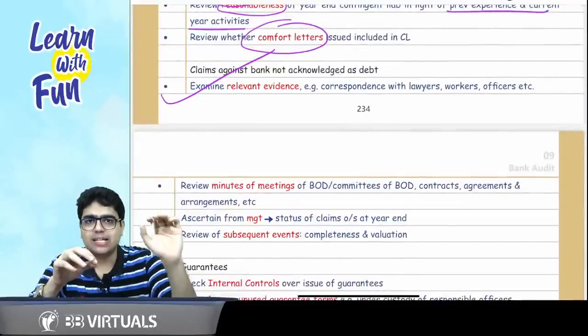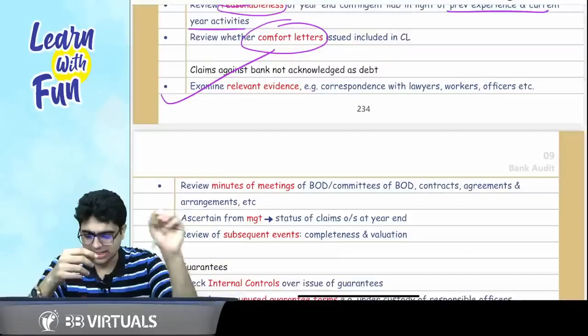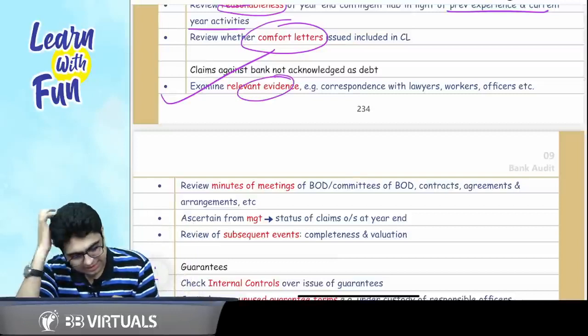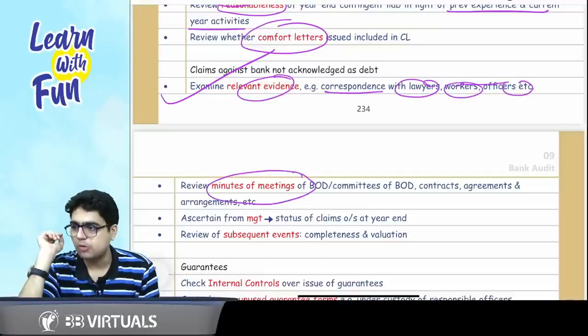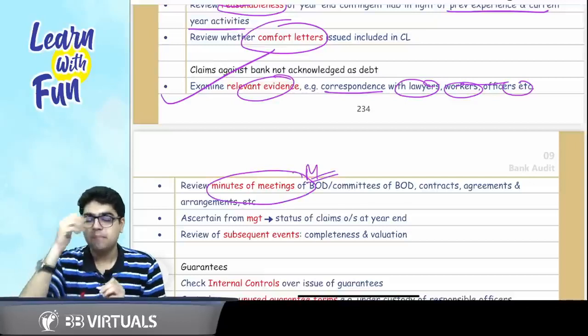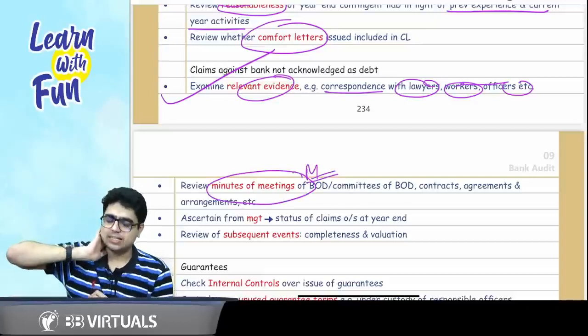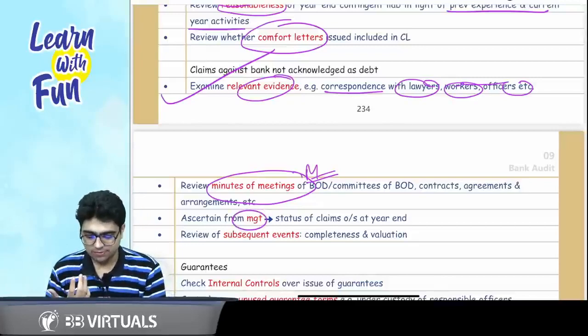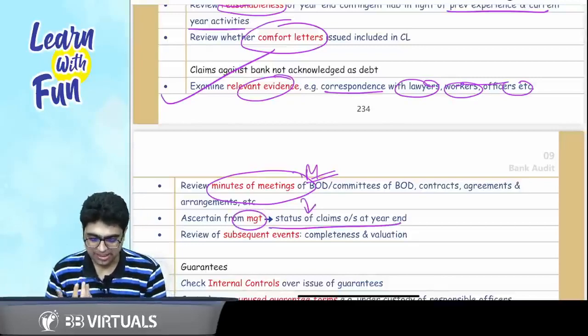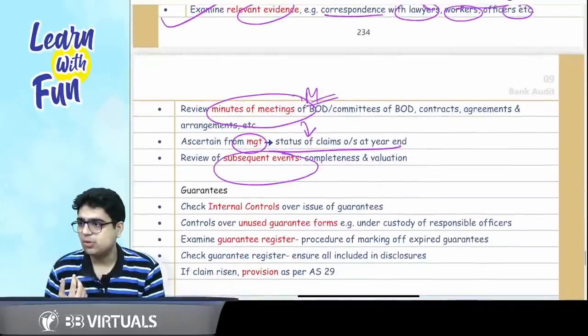So whatever be the claims, how will you get to know about them? From the management. Examine the relevant evidence, that is the correspondence with lawyers, workers and officers. Plus you can review the MOM, minutes of the meeting of the board of directors, committees of the board, contracts and arrangements. Also ask the management what is the status of claims at the year end, and after the year end you can view the subsequent events.